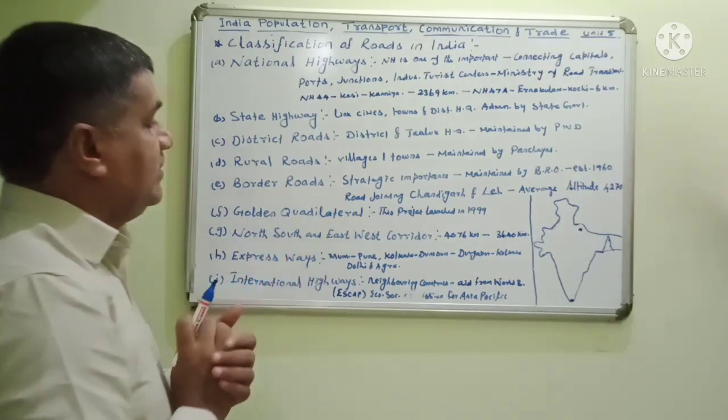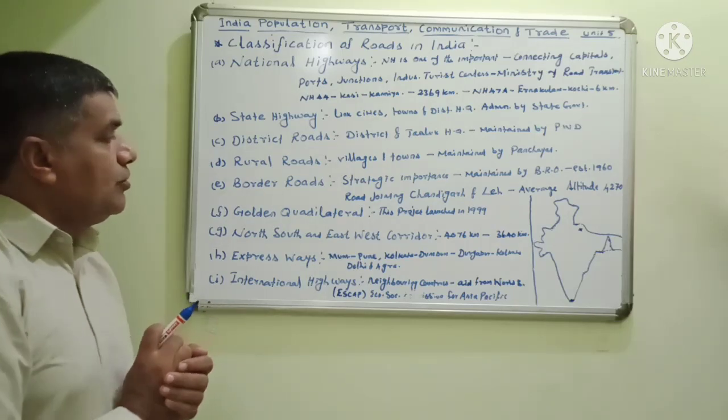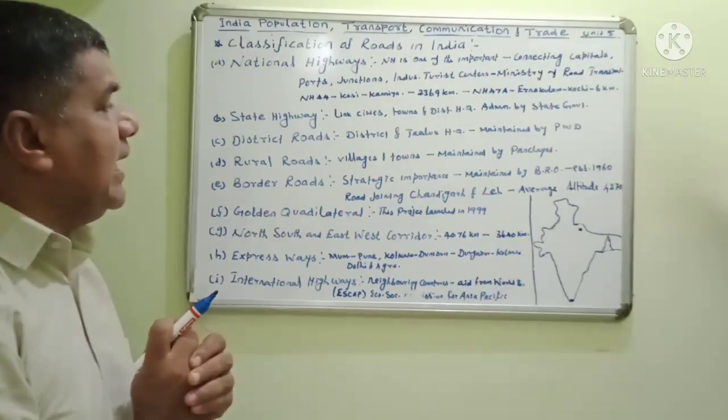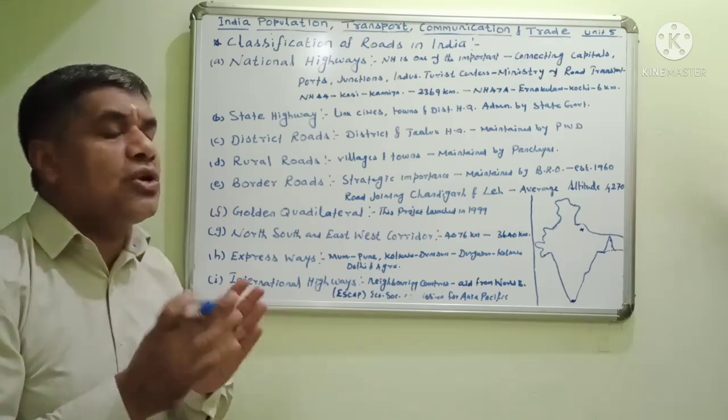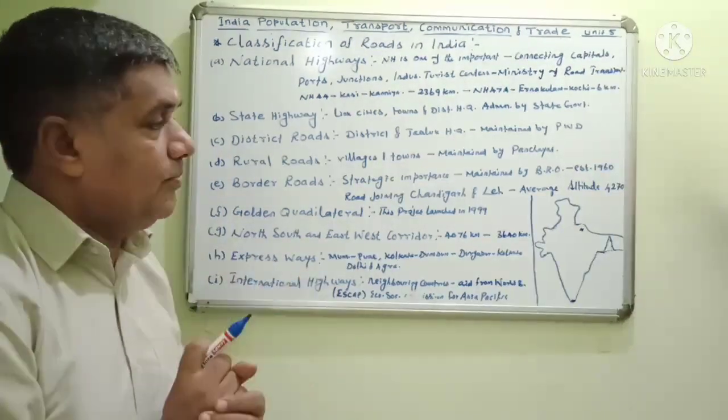Golden Quadrilateral. The Golden Quadrilateral project was launched in 1999.